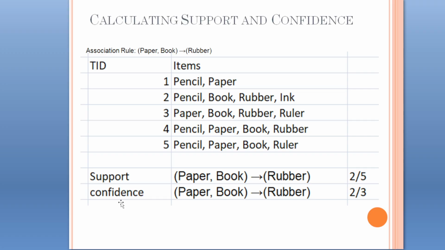Now let us find the value of confidence. First, the support count of paper, book and rubber was 2. Now we have to find the support count of A, that means paper and book. Paper and book appear here, here and here. So 3 transactions contain paper and book. So the confidence for this rule is 2 by 3 and support for this rule is 2 by 5.